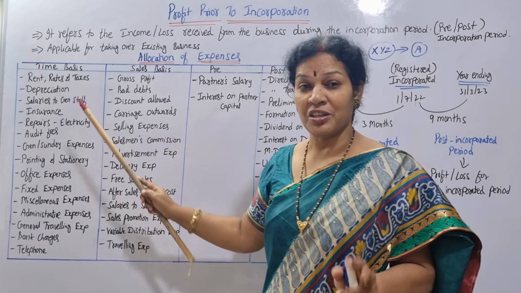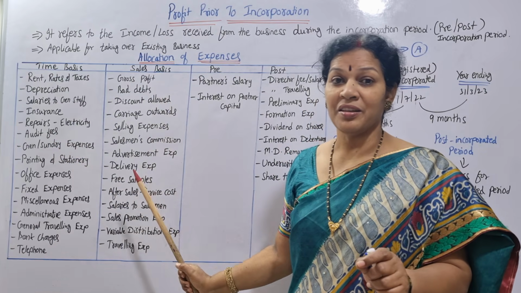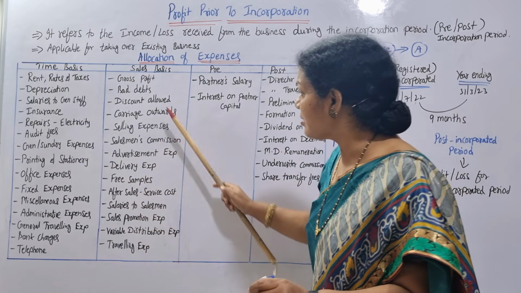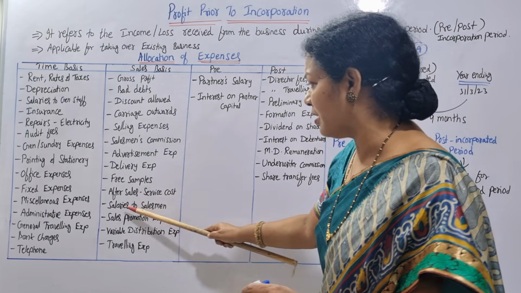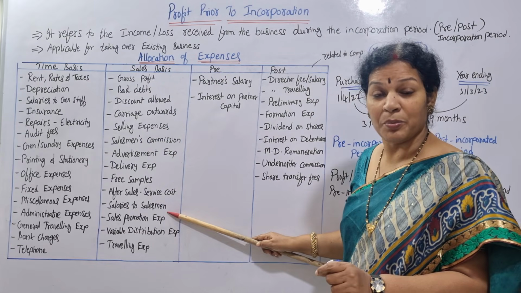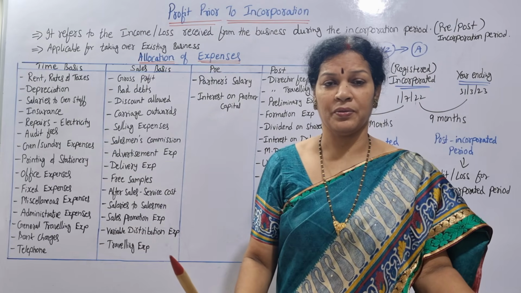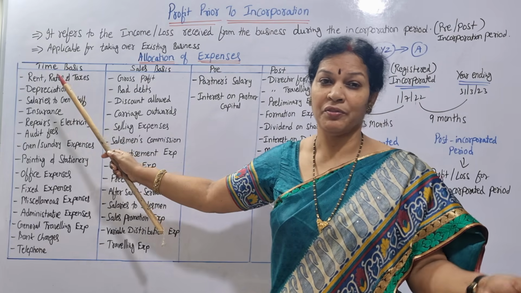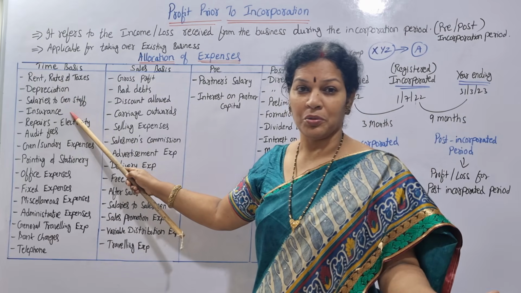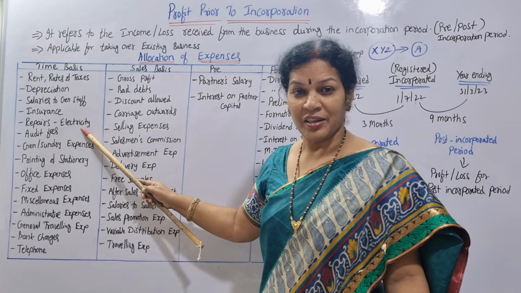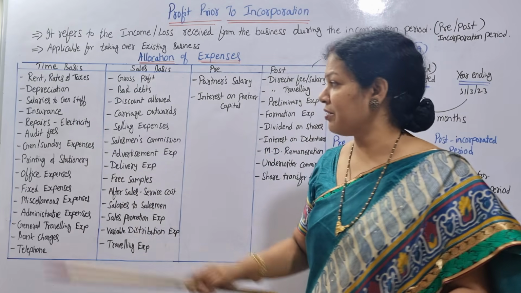And salaries to general staff. Salaries to salesmen will be under the sales basis. Where is it? Yeah, here, salaries to salesmen. This is salaries to general staff, office staff. That is time basis. Every year, every month you have to pay, no? So that is time basis. And insurance also you have to pay. Repairs and electricity, according to time, whenever required you will be going for this.